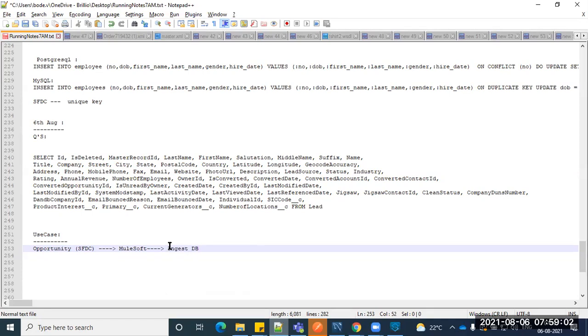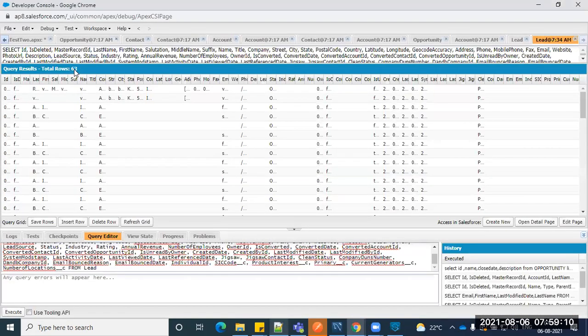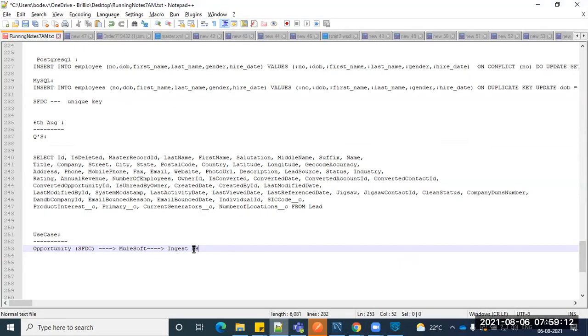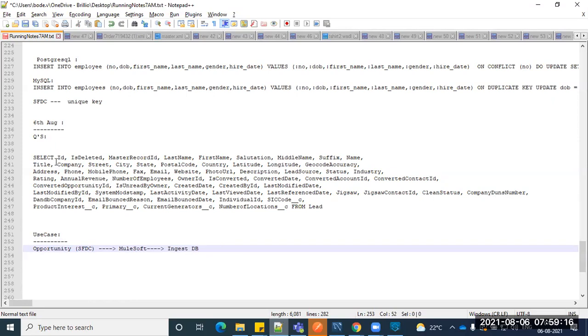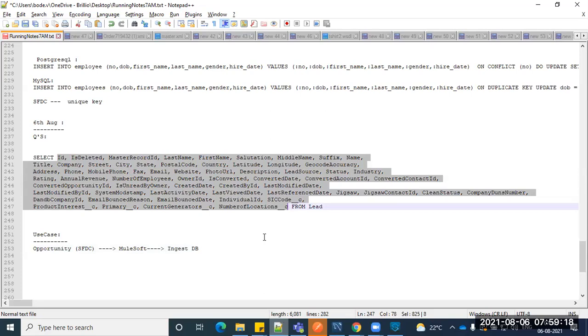So how to test this one actually? Ingest into DB. What you have to do is, for example, right now I have 63 records. I'm able to fetch it and ingest into the DB, right? For the DB, what you have to do, guys? Whatever the columns here, you can see, right? Instead of 60, at least create 10 columns, because it might take some time to create the entire set of columns.